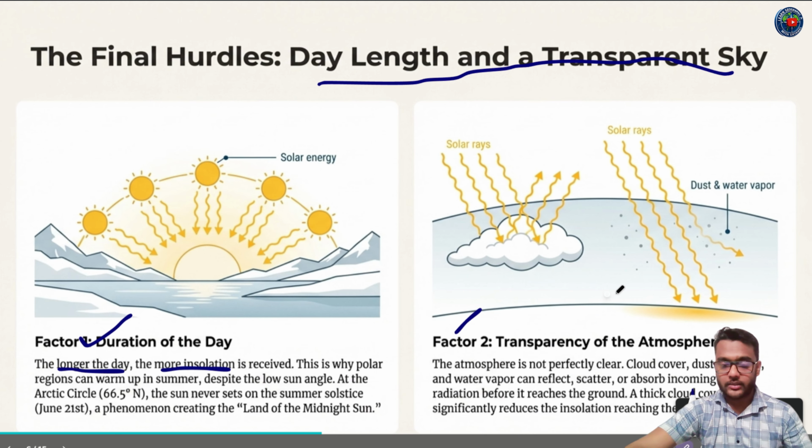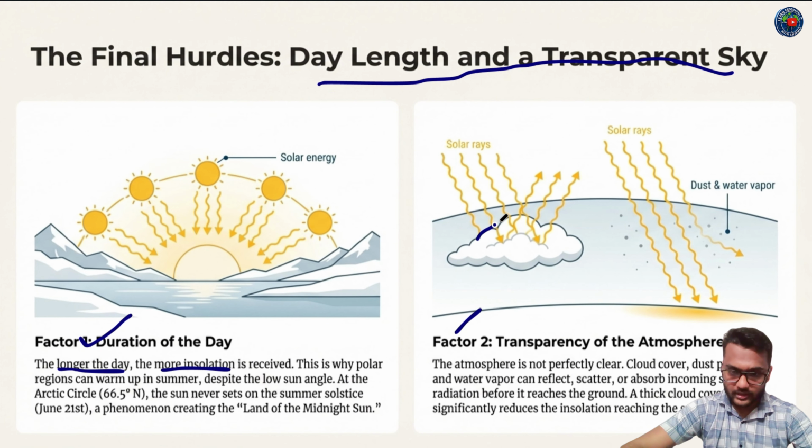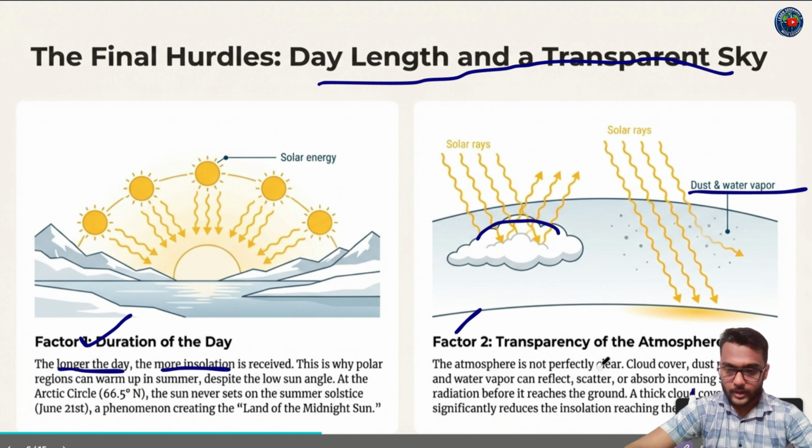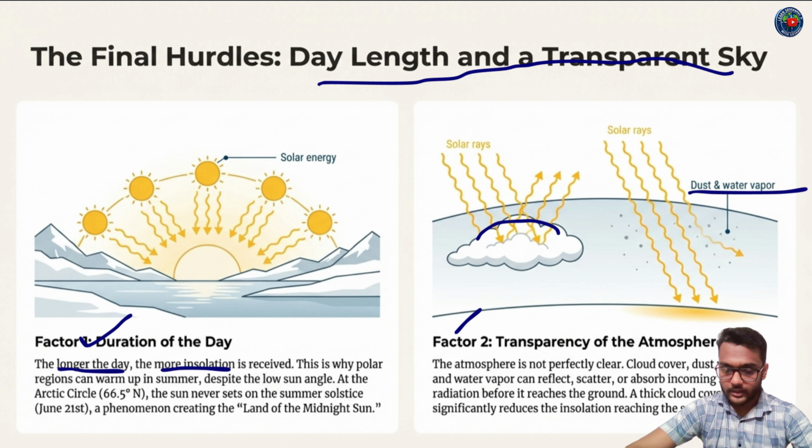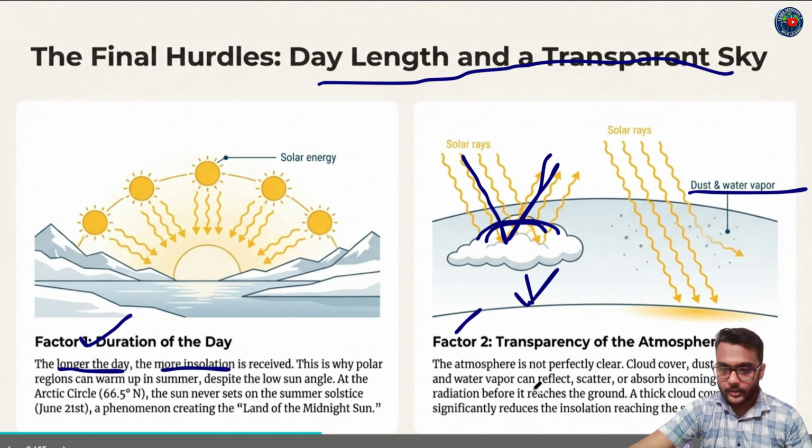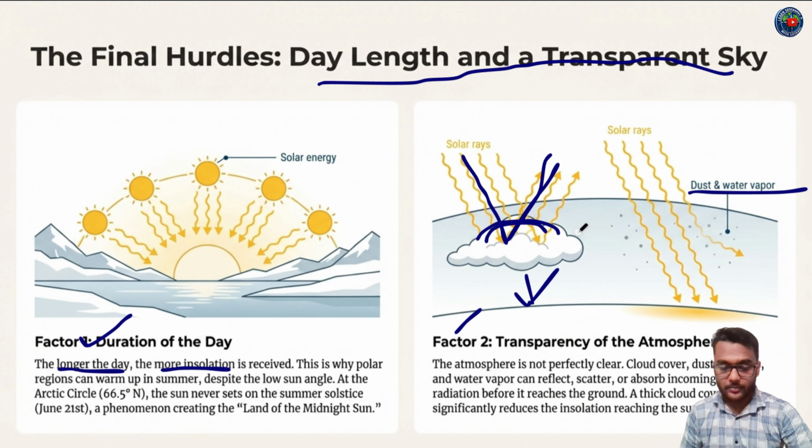And factor 2, transparency of the atmosphere, which means cloud cover, dust, or water vapor. The atmosphere is not perfectly clear. Cloud cover, dust particles, and water vapor can reflect, scatter, or absorb incoming solar radiation before it reaches the ground. Like in this way, solar rays come in and are reflected by the clouds towards space. The solar insolation is not received by the Earth's surface. A thick cloud cover significantly reduces the insolation reaching the surface.